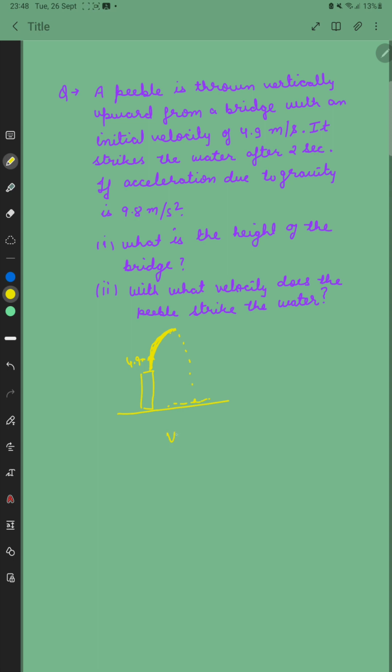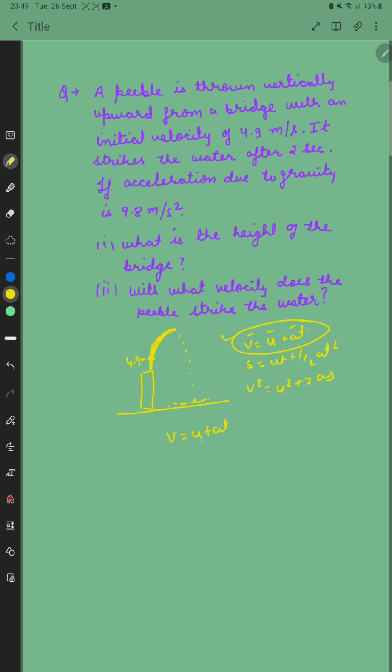For this time we have to use v equals u plus at. We have 3 equations of motion: v equals u plus at, s equals ut plus half at square, and v square equals u square plus 2as. So we have to find time. We have final velocity and initial velocity, so we have to find time.